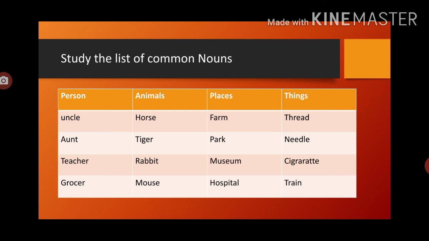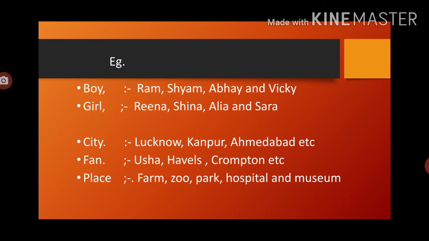Now let's move ahead to the proper noun, which is also called the particular noun. उससे पहले हम लोग थोड़े से एग्जाम्पल और देख लेते हैं. Now all the boys' names: Ram, Shyam, Abhay and Vicky. What is common here? Because all are boys. So what is the common noun here? We use it to identify these students or persons.